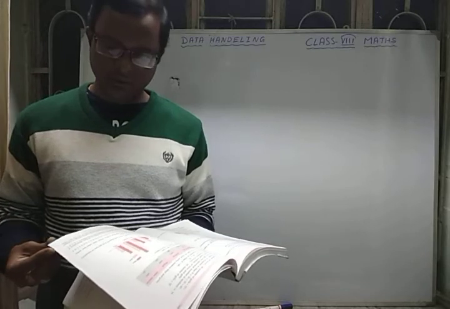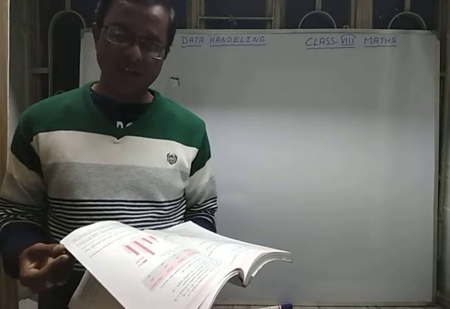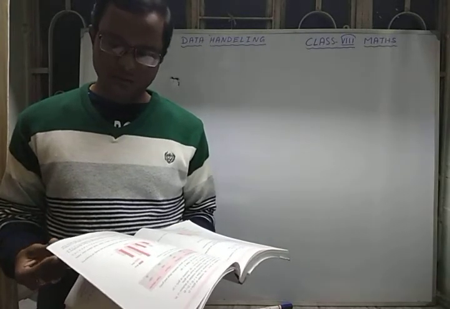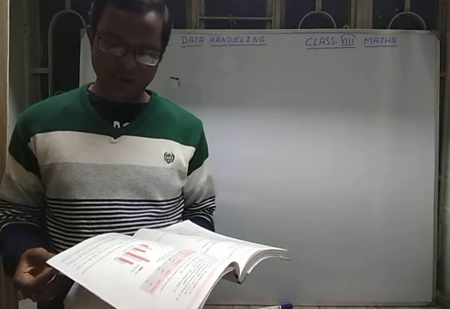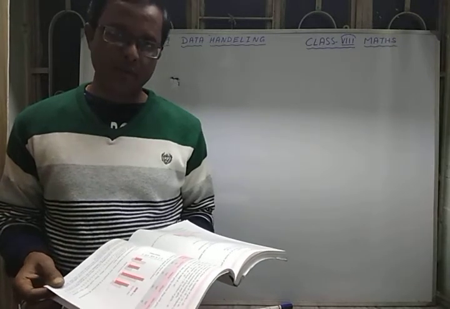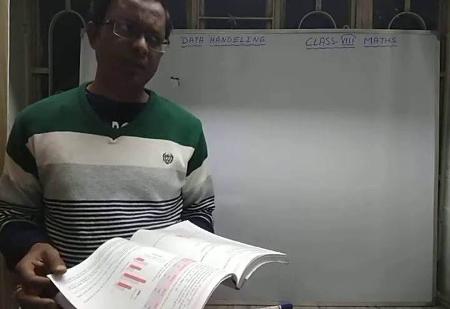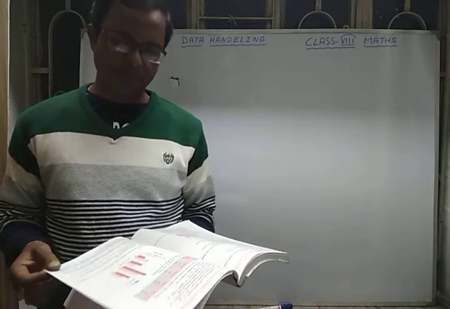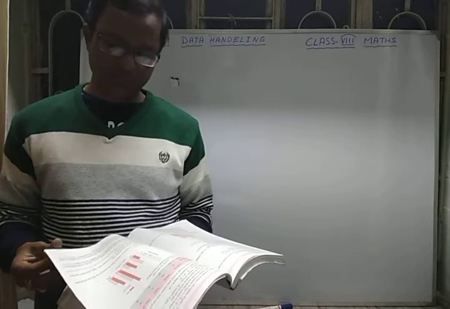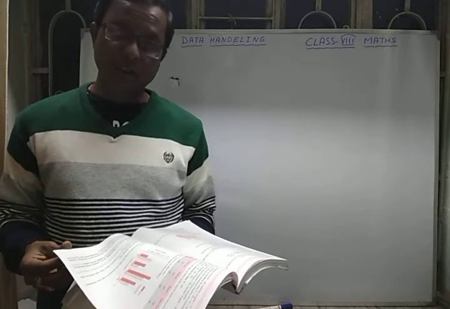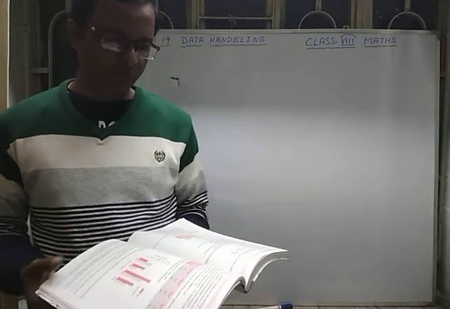But if you take the same data in a group way, like how many students got 0 to 5, then 5 to 10, then 10 to 15, we call it group data.